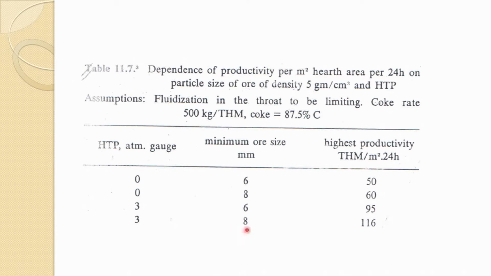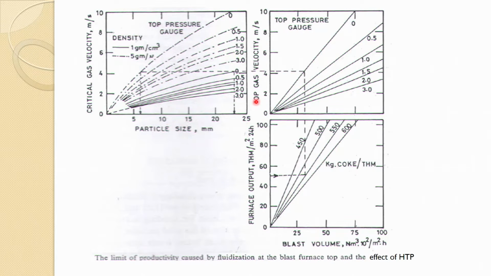And when the minimum ore size is 8 millimeter, it further increases the productivity. So, this gives you an idea of how the top pressure is beneficial in increasing production. For the same case, from 50 to 95, it has almost doubled. And one can also choose the appropriate parameters for higher production from this figure.